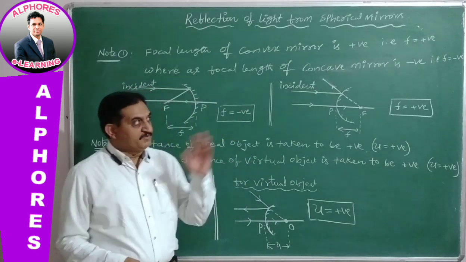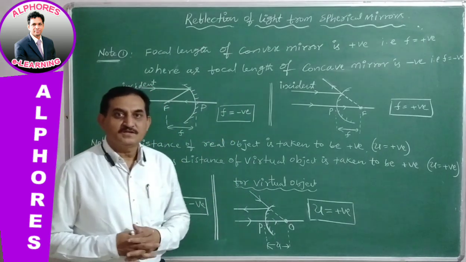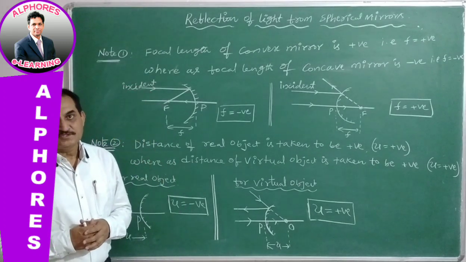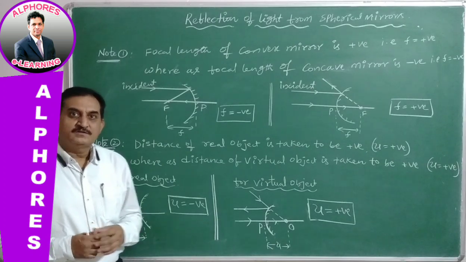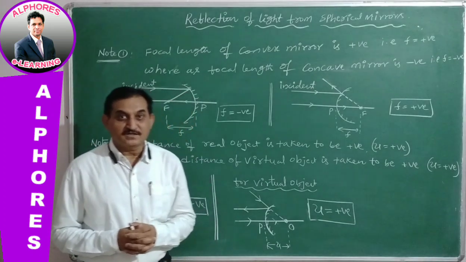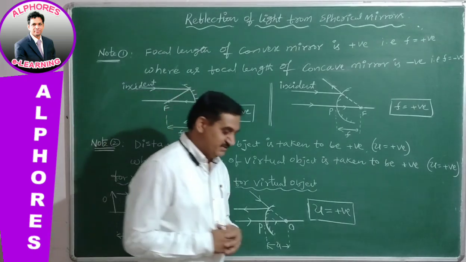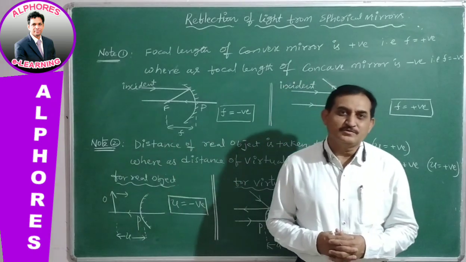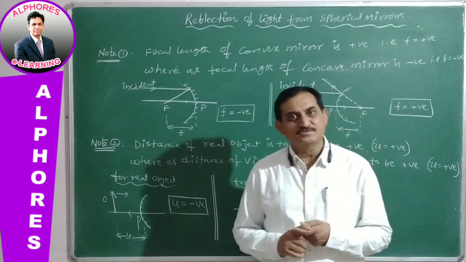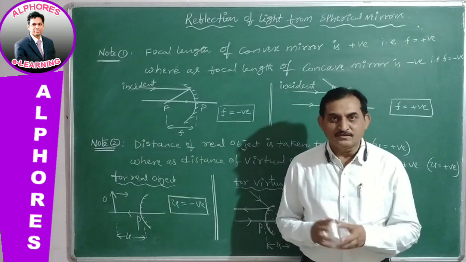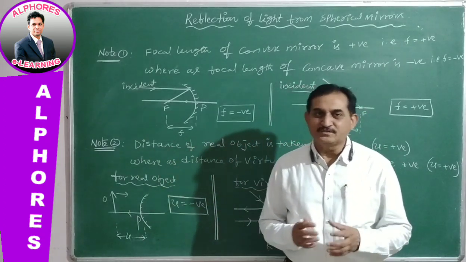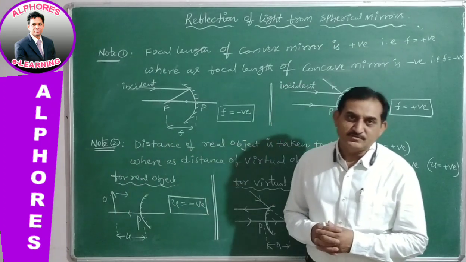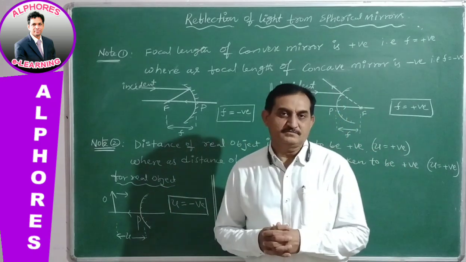Again, we come back to our chapter, reflection of light from spherical mirrors. So far we have finished the images formed by concave mirror and convex mirror. Of course, in the case of concave mirror, in all cases except one case, whenever the object is kept in between the focus and the pole of the spherical mirror, the image formed will be real.